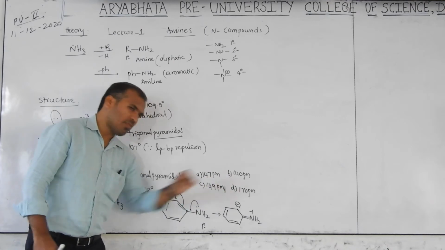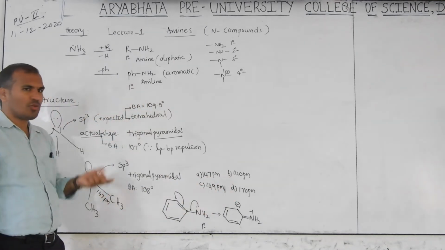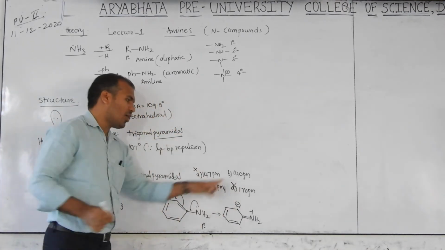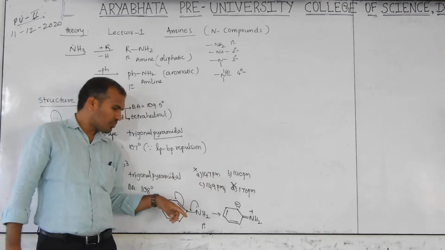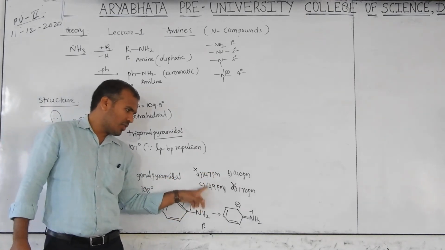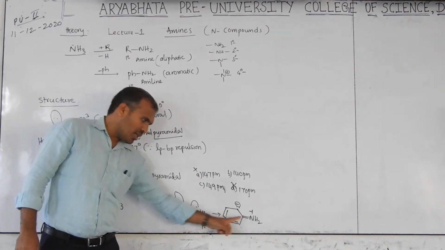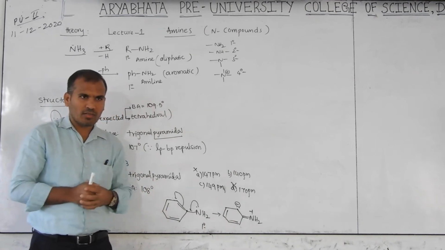Now in these three, 170 is not correct, because it is a very large value compared to this one. So two options are eliminated. Now the answer may be in these two. Here a single bond is there, here a double bond is there. Is the double bond value smaller or greater than the single bond?